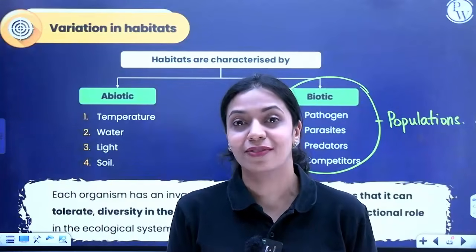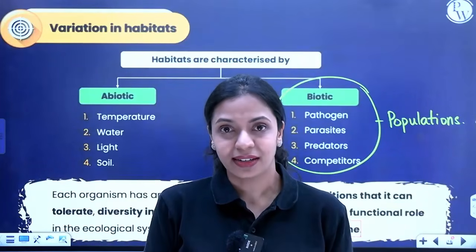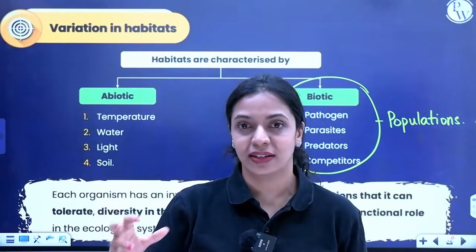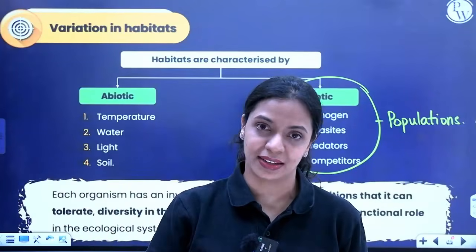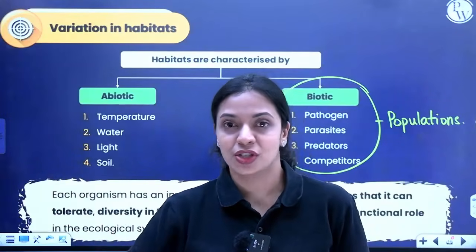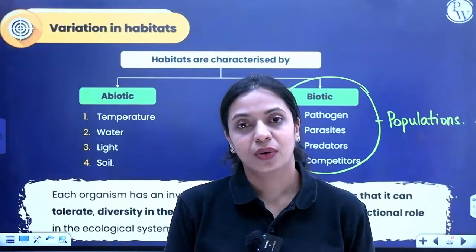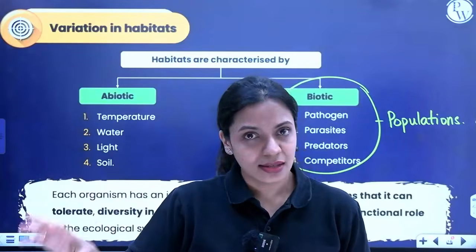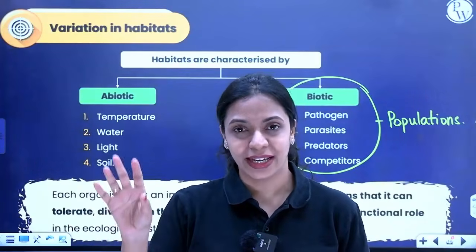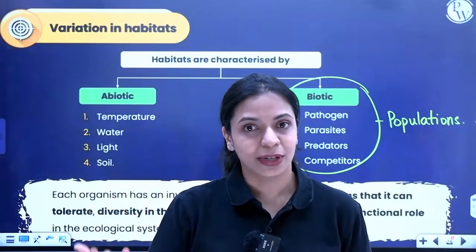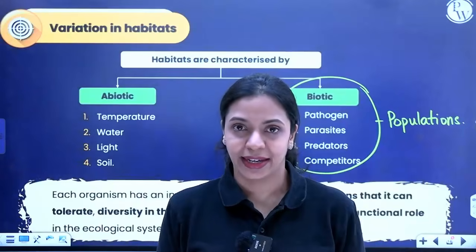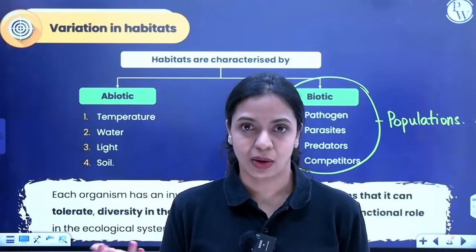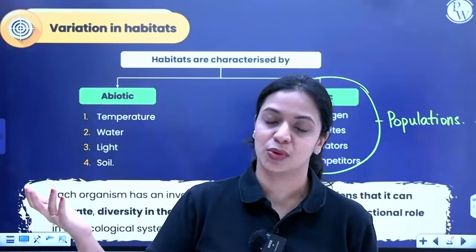And along with that, we all have a functional role to play in the ecosystem, like for example, plants take in carbon dioxide from the atmosphere and make sure that not too much carbon dioxide is present in the air. They perform photosynthesis, because of which many other organisms can obtain their nourishment. That is the role of plants. We have some role to play. We take oxygen from the atmosphere, give carbon dioxide that plants can use, and once we die, we get decomposed, and whatever nutrients we had in our body, that will get returned to the soil and the plants can make use of it.